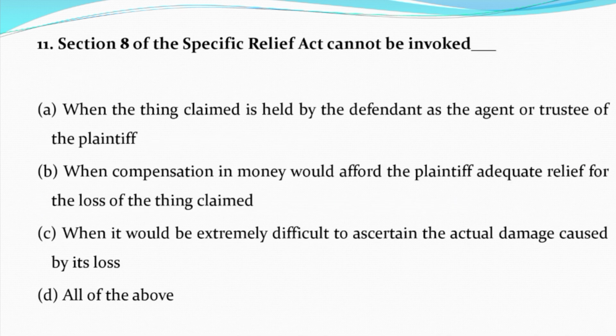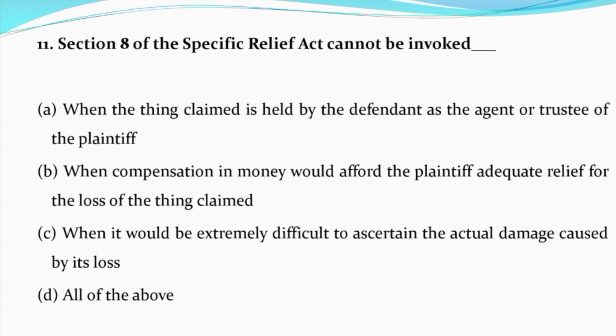Now question number 11. Section 8 of the Specific Relief Act cannot be invoked. Option A, when the thing claimed is held by defendant as the agent or trustee of the plaintiff. Option B, when compensation in money would afford the plaintiff adequate relief for the loss of the thing claimed. Option C, when it would be extremely difficult to ascertain the actual damage caused by its loss.